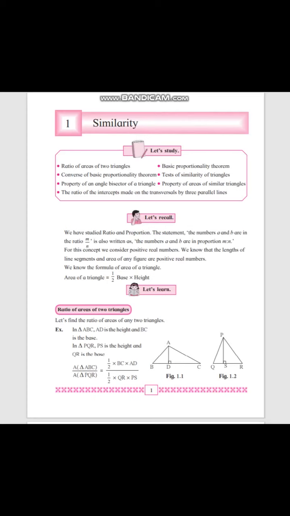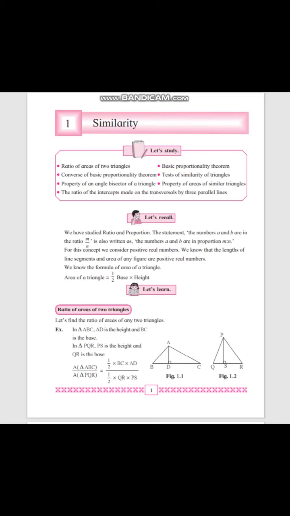Okay, now let's go for the ratio of areas of triangle ABC to the area of triangle PQR. So what will be there? Let us see now. Here we will see the ratio of the areas of these two triangles. So we will simply write the formula for the area of triangle ABC upon the formula for the area of triangle PQR, and it will look like this.